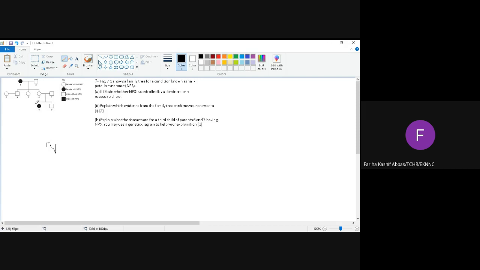Recessive. It is controlled by a recessive allele. Now next question. Just write it down: it is controlled by a recessive allele. Now question 2: explain which evidence from the family tree confirms your answer to 1. How could you say that it is controlled by a recessive allele?